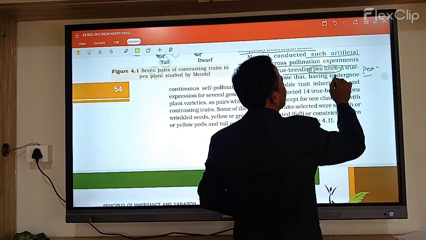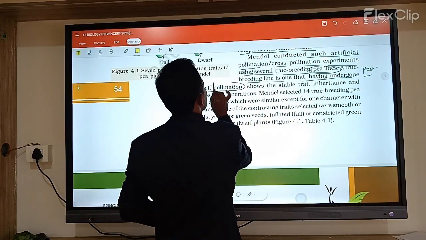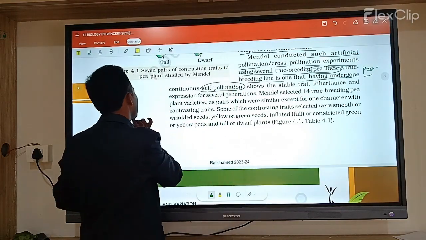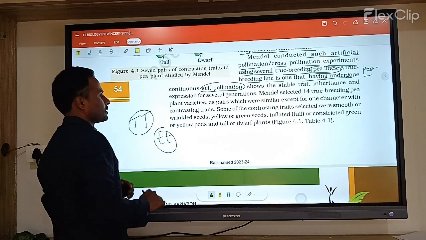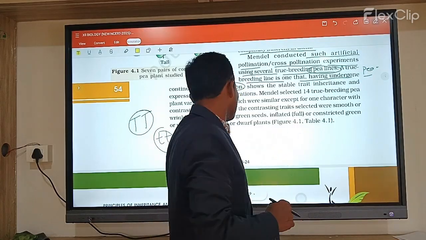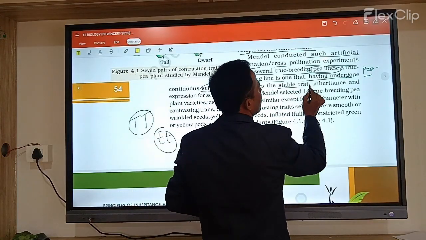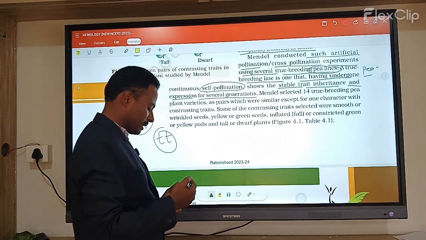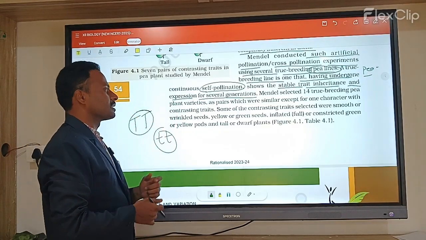The true breeding lines were selected as those that had undergone continuous self pollination. Self pollination means what? It gives continuously homozygous characters. Here homozygous means that when the dominant or the recessive parents are both the same, they are called homozygous parents. The homozygous parents he repeatedly crossed. The resulting breed is called true breeding characters. This shows stable inheritance and expression of traits over several generations. He did experiments over several different generations.